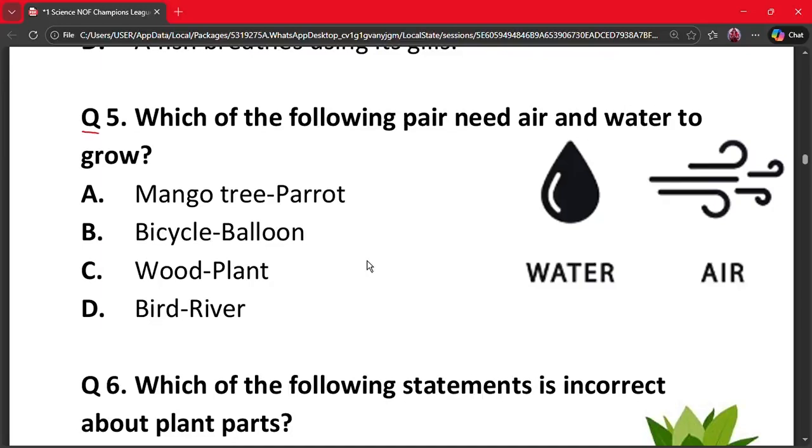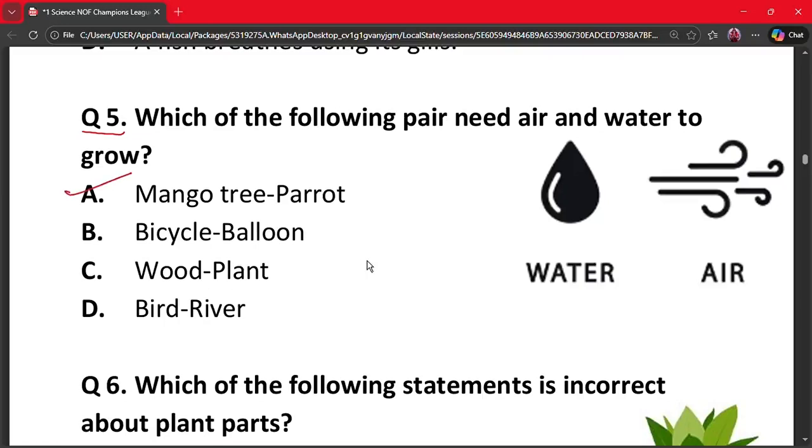Question number 5. Which of the following pair need air and water to grow? A. Mango tree and parrot. B. Bicycle and balloon. C. Wood and plant. And D. Bird and river. The correct option is option A.